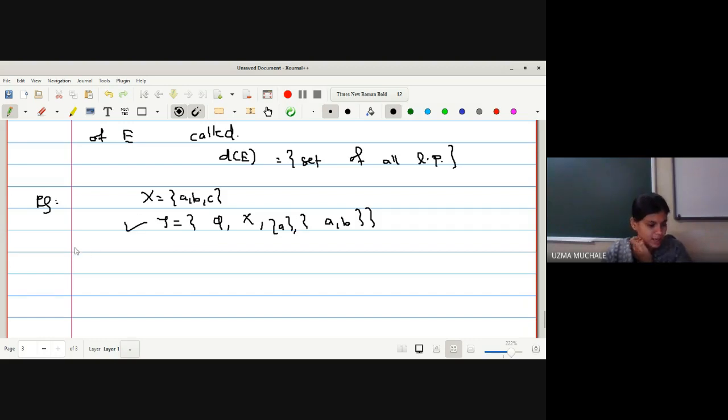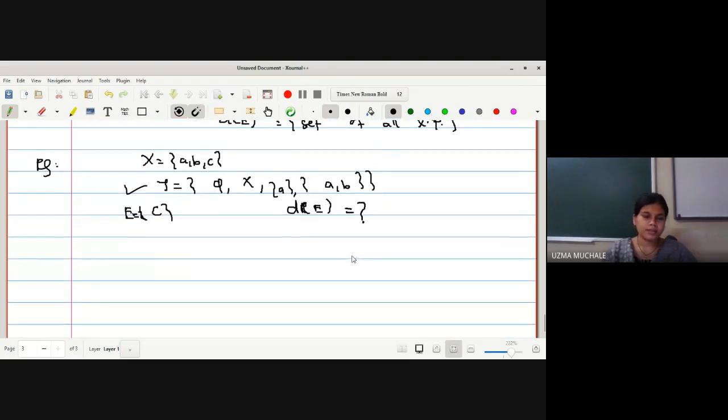Is this a topology? Do all the properties get satisfied? Yes, ma'am. E is equal to singleton C. You have to find out the derived set of E. Okay, do it fast and tell me. For every point you have to take case 1, 2, 3, and for every open set.